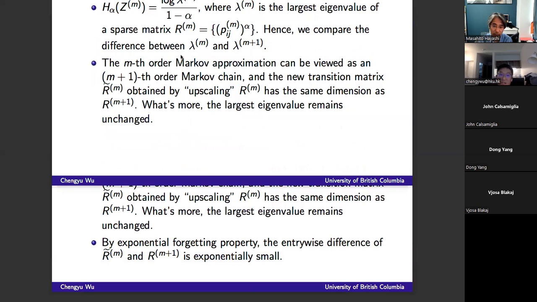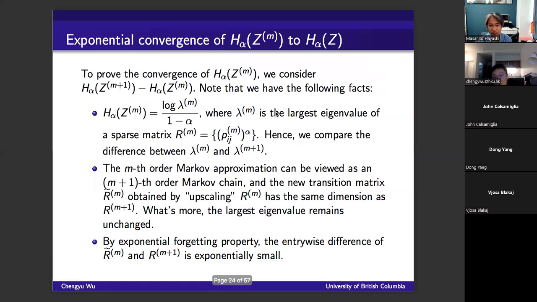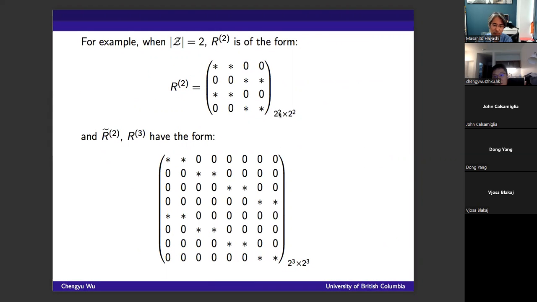So for example, the second order Markov chain with alpha 2 has a matrix of scale 2 by 2, and the third order Markov chain is of course larger, 2 to the power 3 by 2 to the power 3. If you want to compare the eigenvalues of these two matrices, you can first regard the second order Markov chain as a third order Markov chain, and then you can express the matrix as a new matrix that has the same scale as this one.